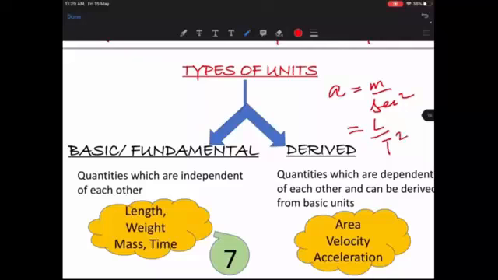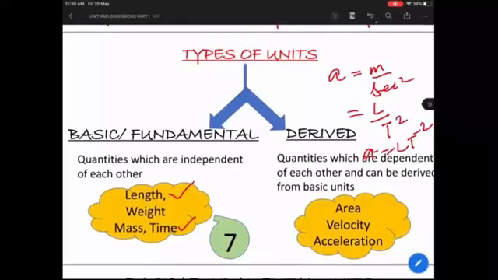So look at this. So you can actually write LT power minus 2. So acceleration can be written as LT power minus 2. Now look at length. Length again is the basic quantity. Look at the time. Time is a basic quantity. So derived quantities are dependent on the basic quantity. You cannot just write derived quantity independent of the basic quantities.